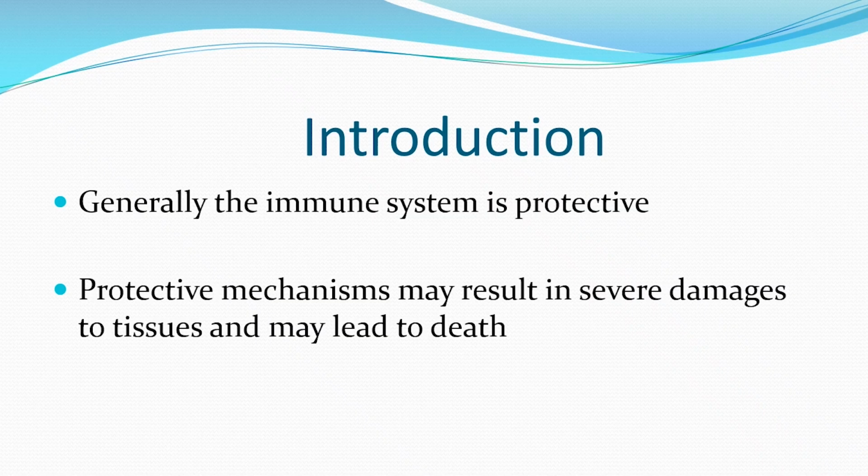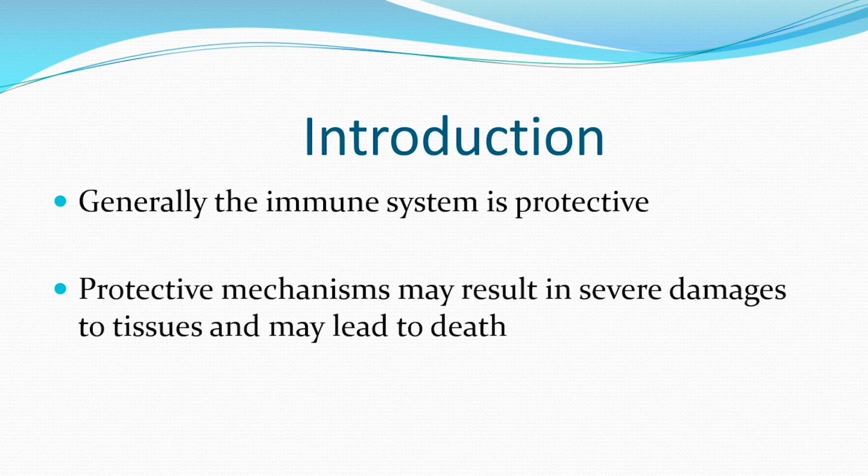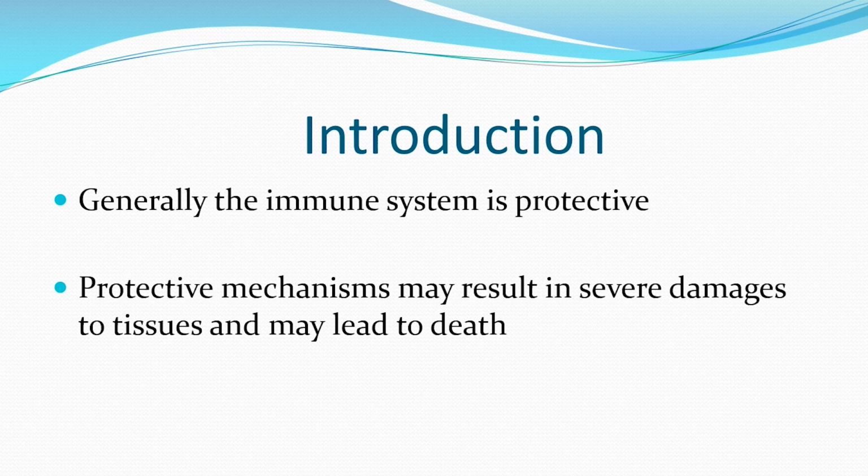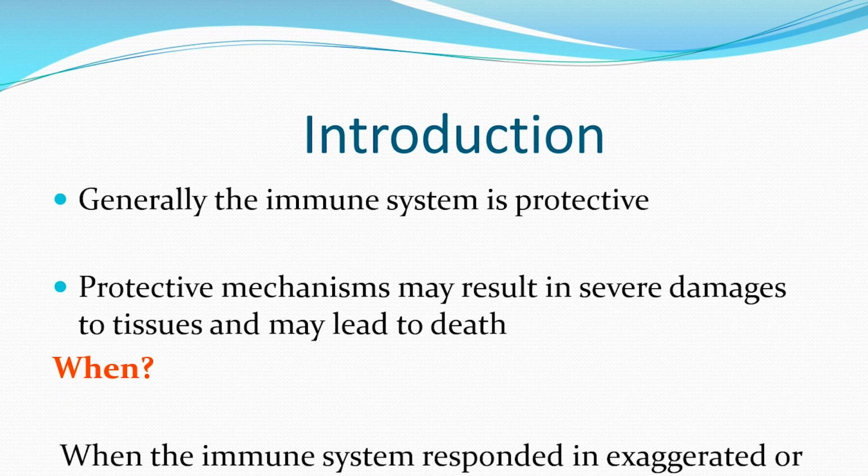Whenever a foreign antigen enters our body, the body mounts an immune response and tries to eliminate the foreign antigen. So in general, we all know the immune response is a protective mechanism which protects our body from the foreign antigen. But in certain circumstances, this immune response can turn out dangerous or injurious to the host cells, and sometimes it can even result in death. So do you know when this happens? This occurs when the immune system responds in an exaggerated or inappropriate form.